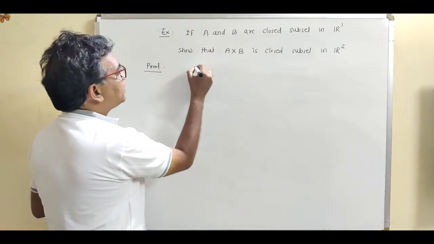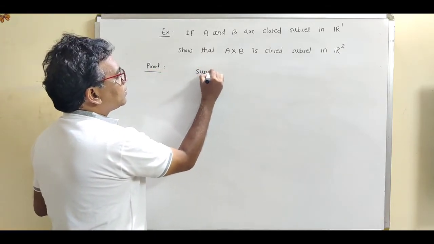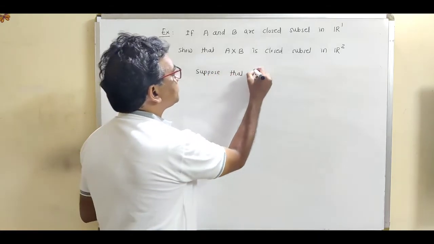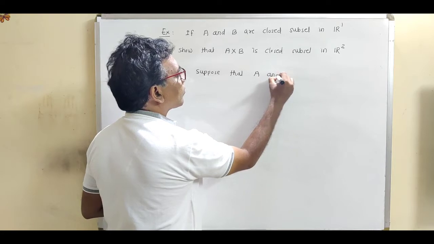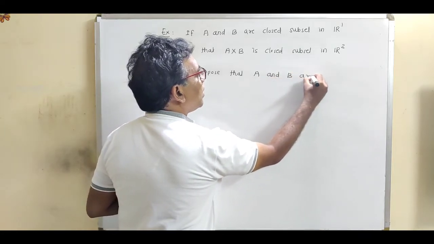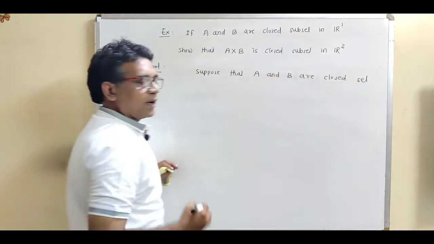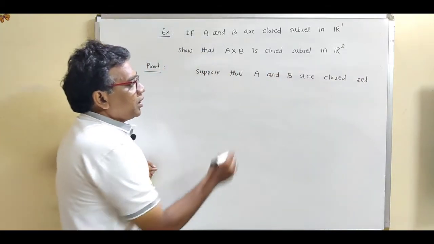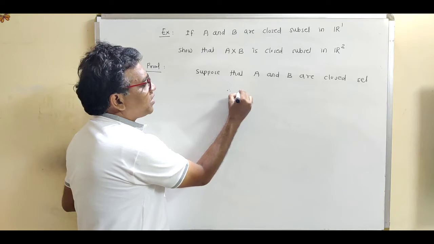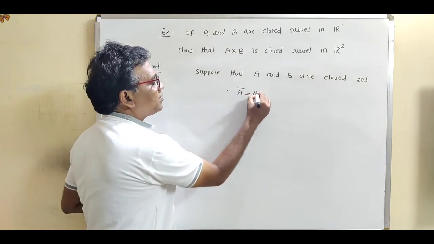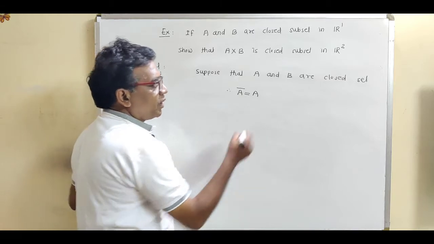So see what is given. Suppose that A and B are closed sets. Now A is a closed set means, what is the definition for closed set? A closure is equal to A. This is the definition of closed set.